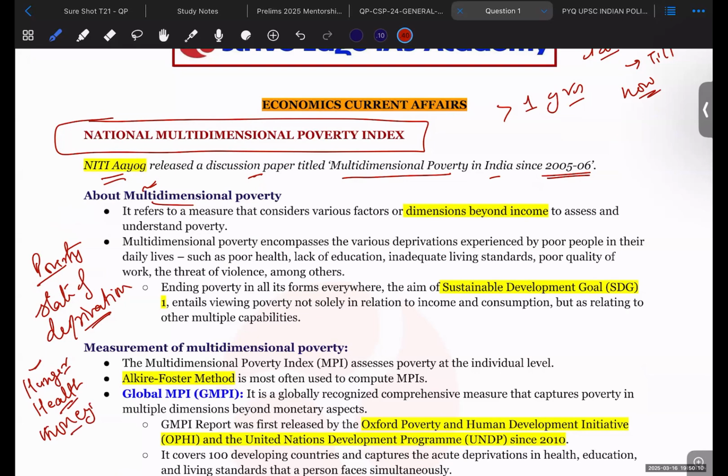But what was actually happening till recently, or a decade back, is that people were considering that whoever doesn't have money is poor, right? But what has actually happened is that a person may have an ample amount of money, but he doesn't have good drinkable water.